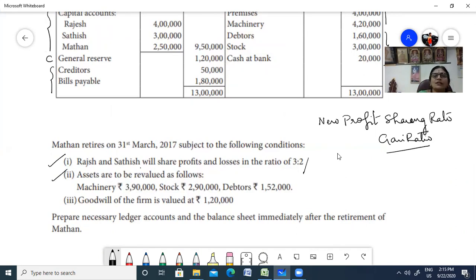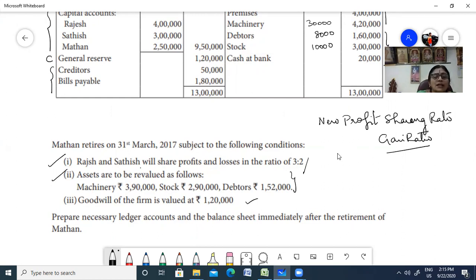They have given you machinery, see here 3 lakh 90, which is depreciated by 30,000. Then you have stock that has been reduced by 10,000. They revalued your debtors to 1,52,000, again an 8,000 reduction in value. So this revaluation account is complete. Then the goodwill of the firm has been valued at 1,20,000.